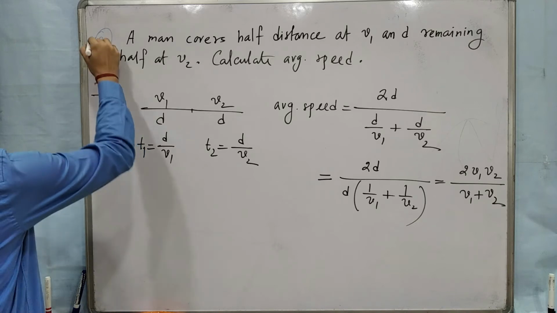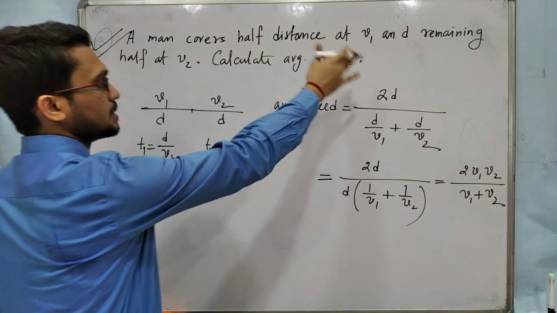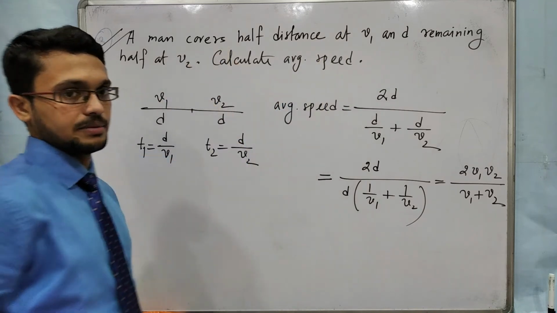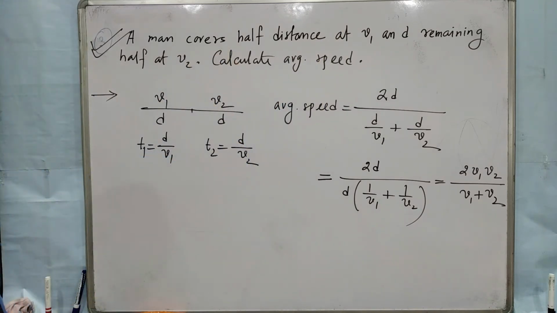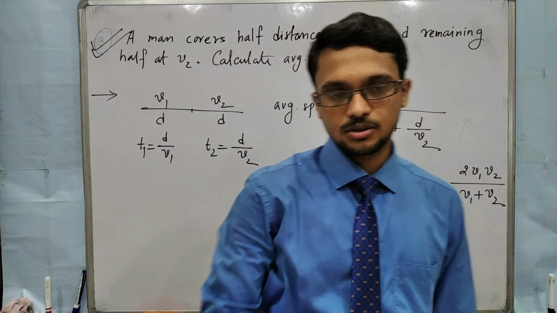If the question is this, then average speed will be this one. Half distance at V1 and remaining half at V2, calculate average speed. These are very, very important questions for competitive exams. So practice this.